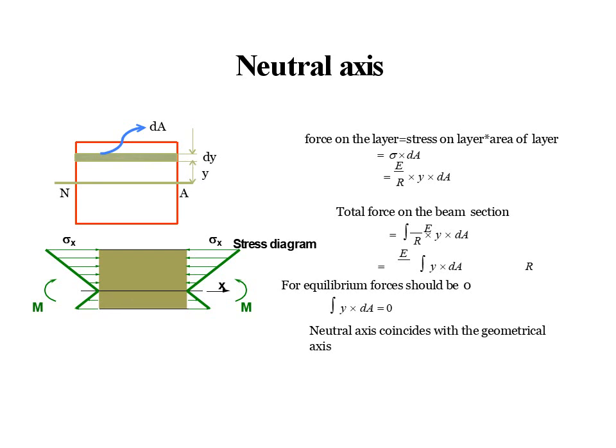So you have to integrate this value, E by r into y into dA. E and r are constant, so take E and r as common, then E by r into the integration of y dA. For equilibrium, the force should be 0. So substitute the integration of y dA as 0. So the neutral axis coincides with the geometrical axis.